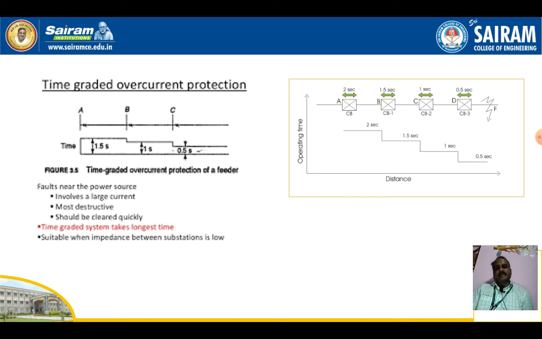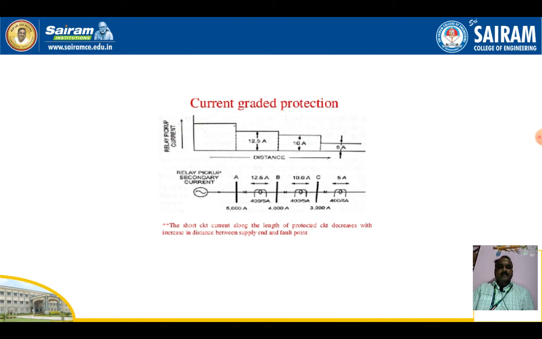Based on that condition, time graded overcurrent protection will operate, and current graded overcurrent protection will also operate. So this is about overcurrent protection. Coming to the current graded protection, irrespective of time, this current graded protection will operate.